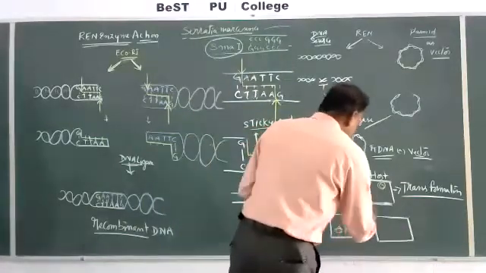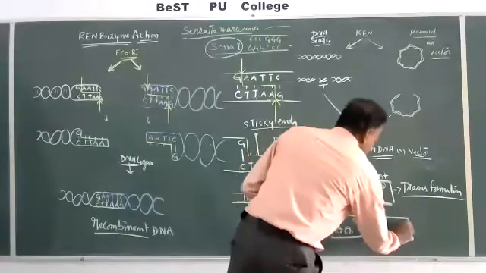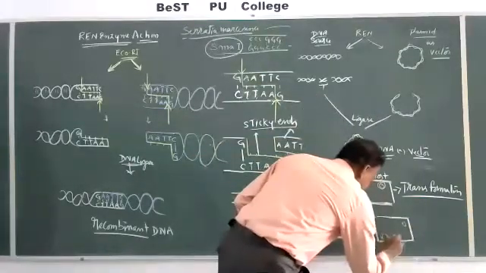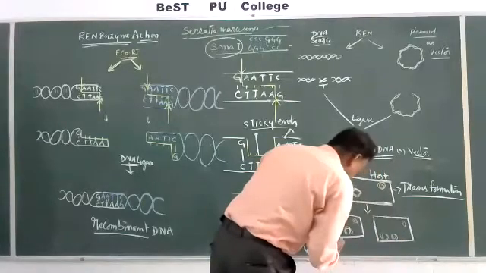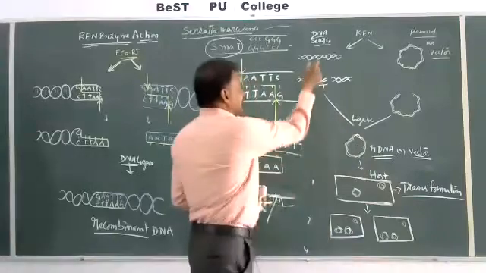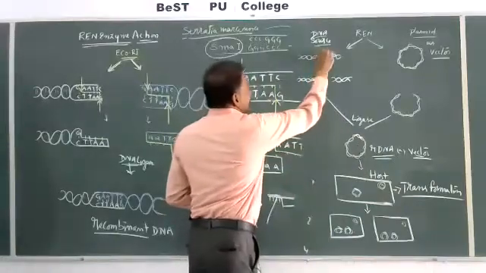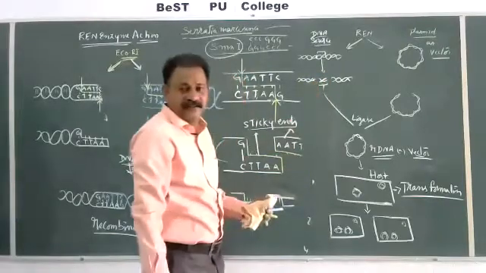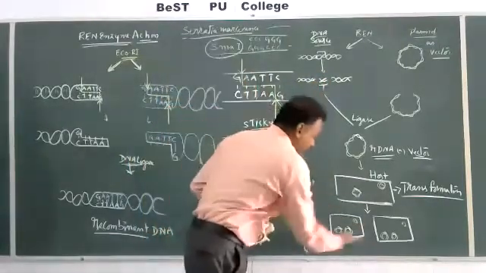Along with it, the bacterium has its own DNA. Here also there are many copy numbers. It means the gene of interest, which we want, is multiplied.